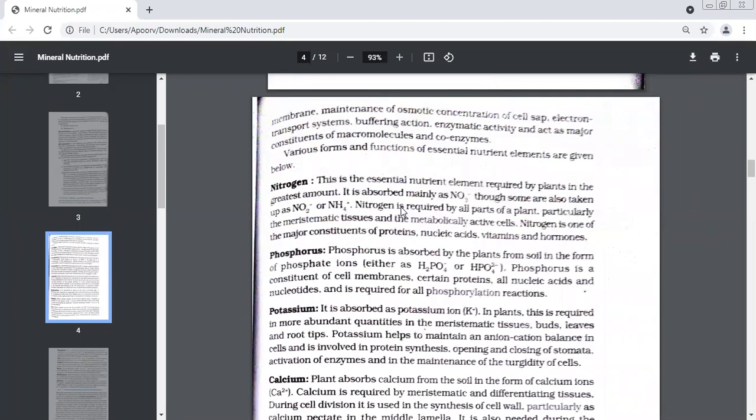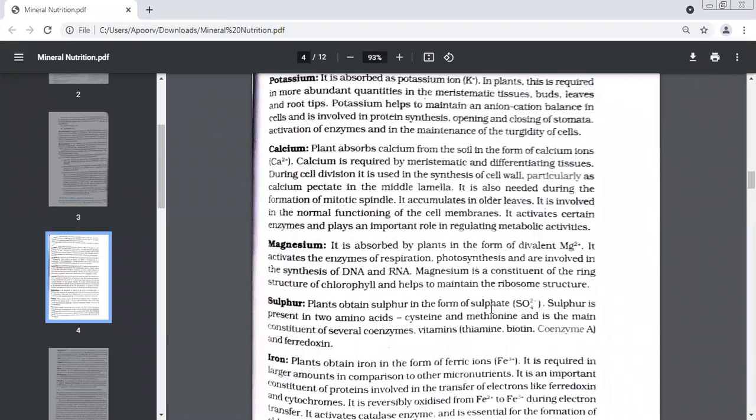Now we move on to the 4th essential element, that is calcium. See, this is it, calcium. Plants absorb calcium from the soil in the form of calcium ions. So your source is calcium ions. Function, it is required by meristematic tissues. When cell division takes place, beta, that time calcium is used in the synthesis of cell wall. New cells are formed, so the new cells need a cell wall. So for that cell wall, basically, which element is needed? Calcium is needed. Especially in the middle boundaries, we need a very soft form of calcium, that is calcium pectate. Even during mitosis, when cell division is taking place, the spindle formation takes place, that time also we need calcium.